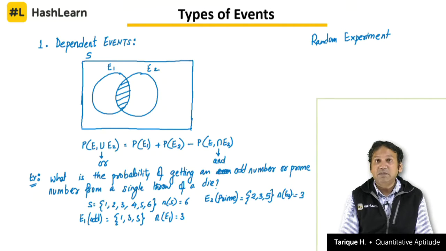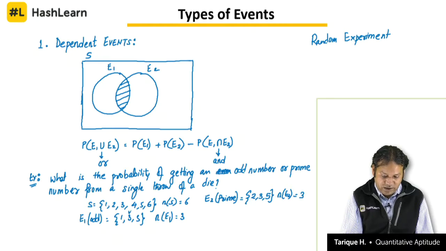Now, do they have some common outcomes? Yes, you can see 3 is common and 5 is also common. So, we can say that E1 intersection E2 is equal to 3 and 5, and the number of outcomes in E1 intersection E2 is equal to 2.